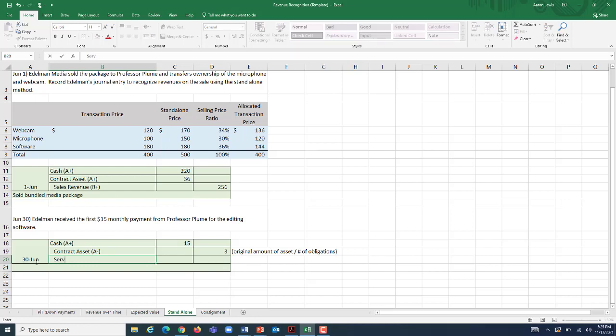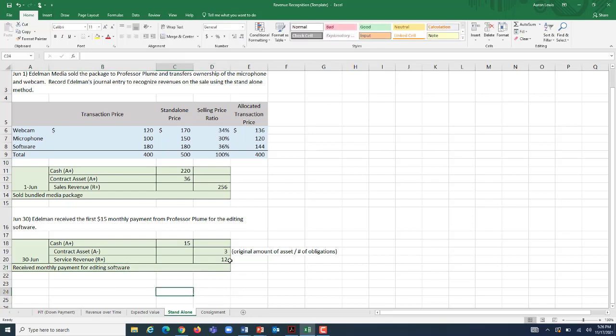Well, our debits don't equal our credits. What's our credit going to be? It's going to be for providing him a service, for allowing him to use our video editing software. Access to that service, and that's going to be for $12. And here we received our monthly payment for editing software.